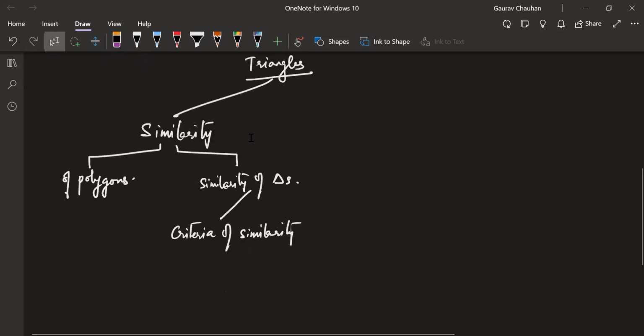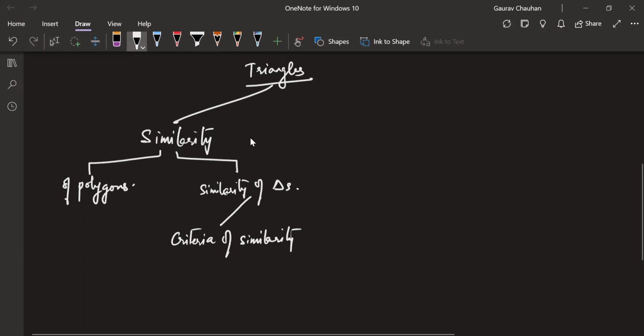Under criteria of similarity, we're going to have three criteria: triple A or double A. We will see why it's triple A or double A. The next one is triple S and the next one is SAS. These are going to mean something different from what they meant before, but we will see that as we go along.